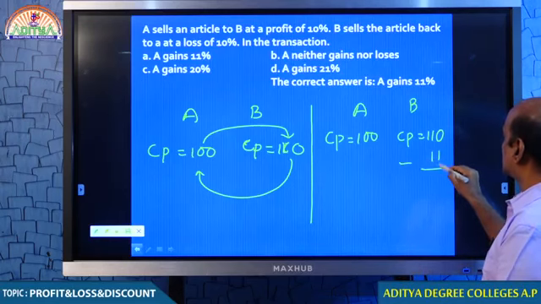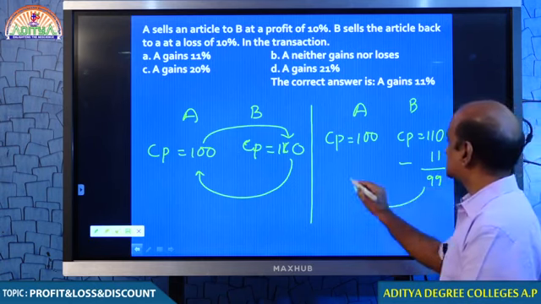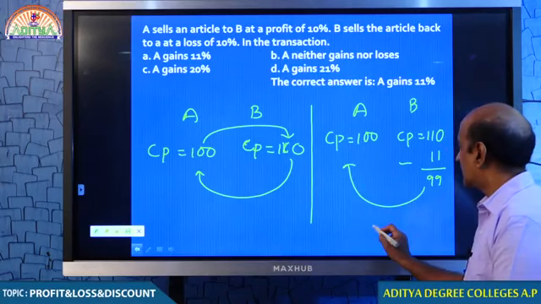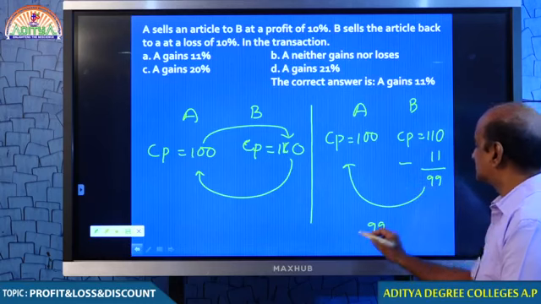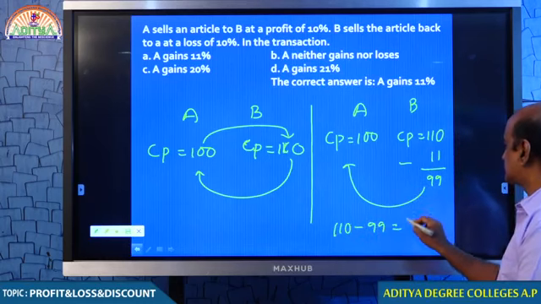Subtract 10%, man. If you subtract 10%, how much do you get? 90. You understand that? So, again he is selling back to A for 99. So, 99 and this is 110. You can understand there is a difference of 11.